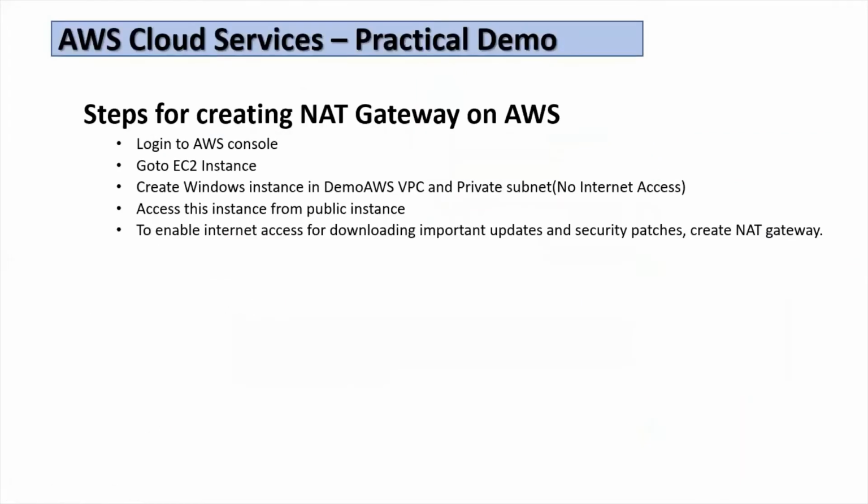In the next diagram, we cover the NAT gateway. We demonstrated how a NAT gateway can be used for secure, one-way internet access for private subnet instances, for example when they want to download important updates or security patches. That can be enabled through a NAT gateway.